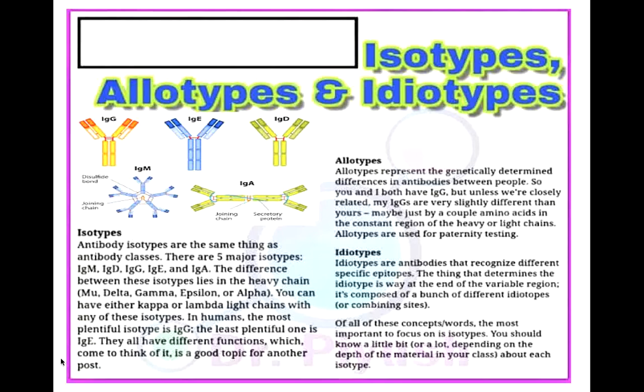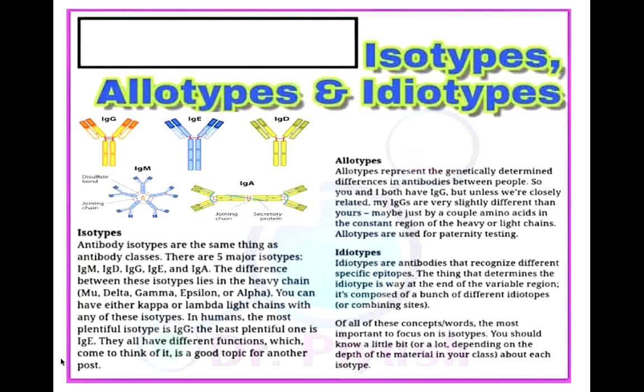But in case of allotypic determinants, there is difference in antibodies between people. That is, if you talk of a single species, Homo sapiens, there will be a difference of immunoglobulin G1 in one particular human being compared to the immunoglobulin G1 of another human being.